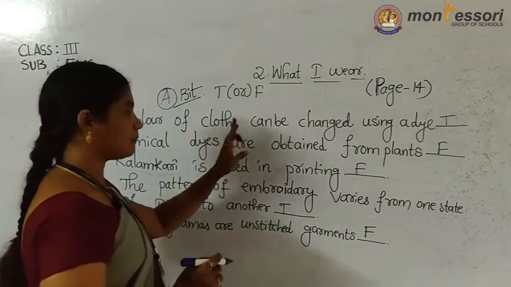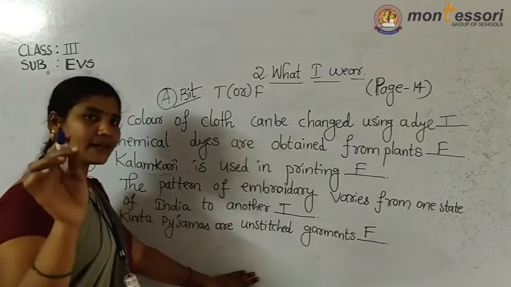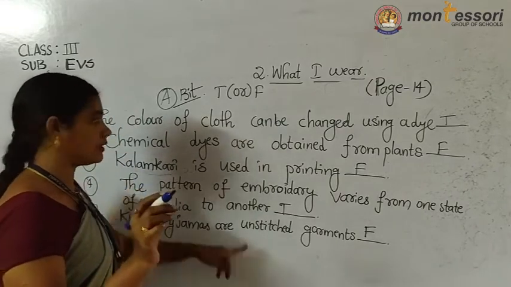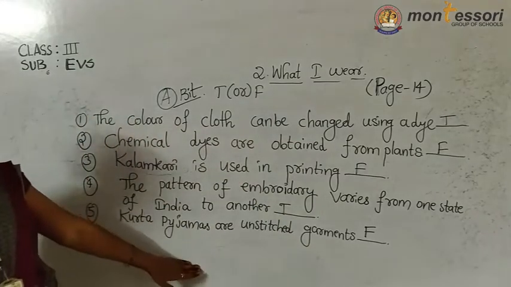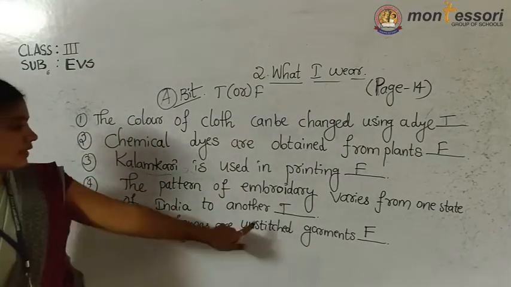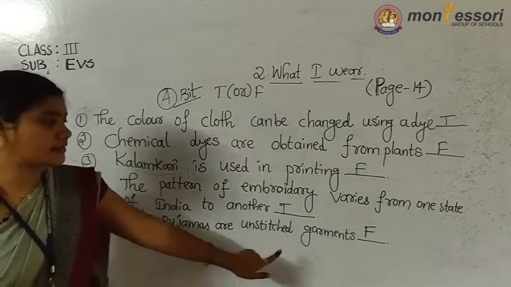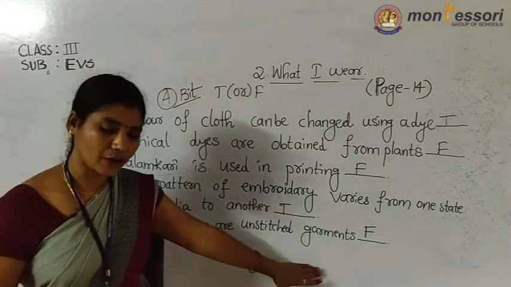Okay children, you should write in the textbook. You should write by looking at this, what the bits are given. So first one is true, second one is false, third one is false, and the fourth one is true, and the fifth one is false. Okay, next.